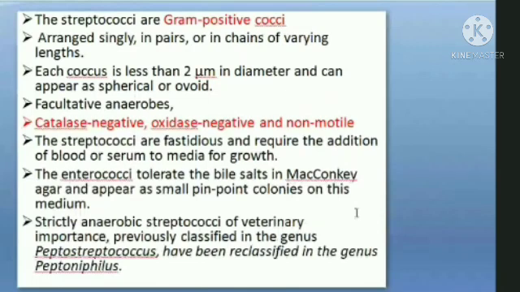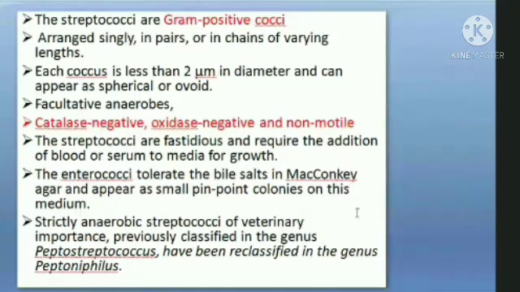Streptococci group, and in that we talked about the Streptococcus genus, the Enterococcus genus, and one more important genus, Peptostreptococcus, the third genus. Peptostreptococcus is basically an anaerobic Streptococcus, and it is sometimes said to be responsible for causing summer mastitis. Many times you will come across the term summer mastitis, and the pathogen responsible is Corynebacterium pyogenes, which has been renamed Archanobacterium pyogenes.